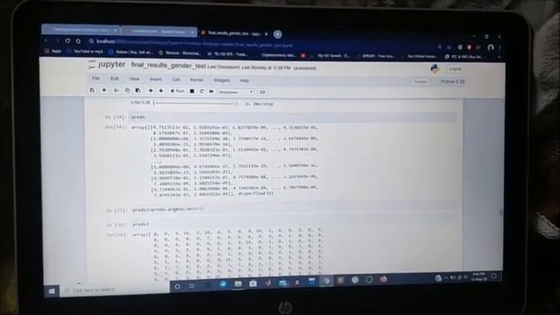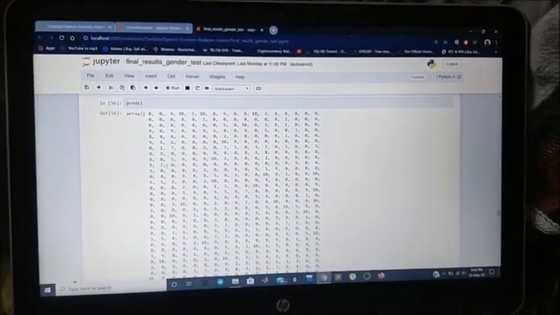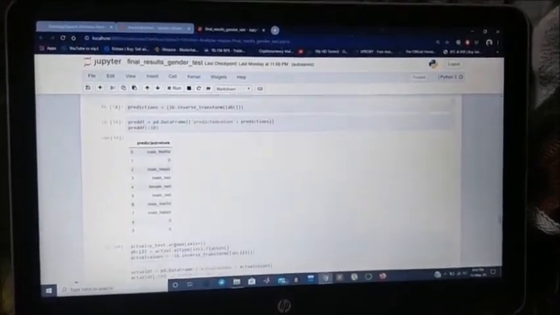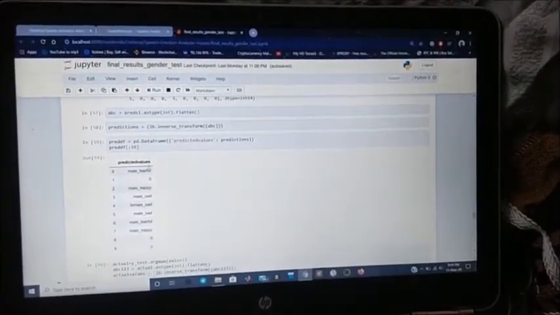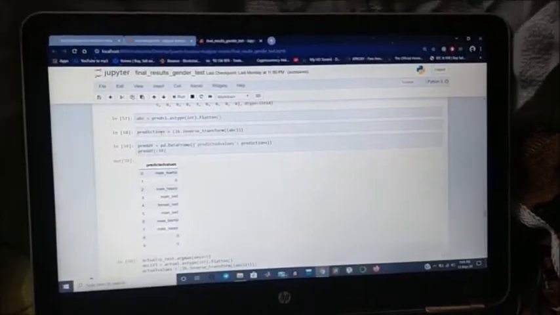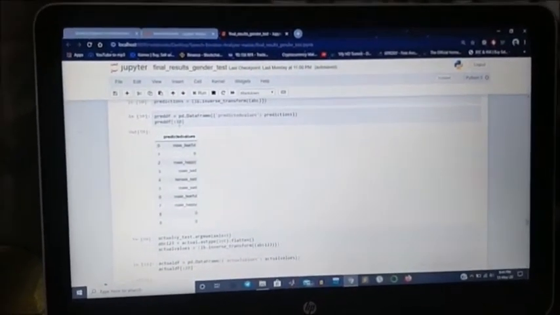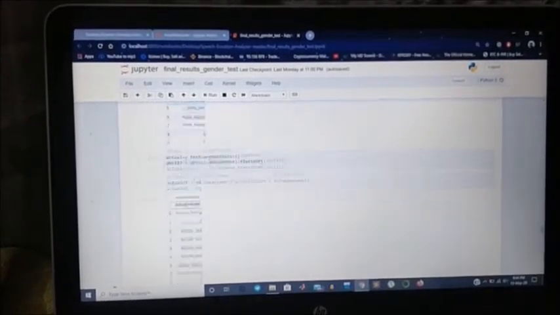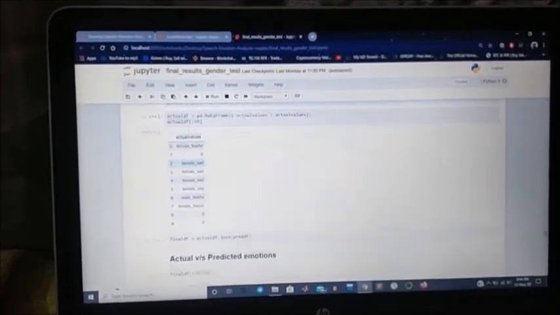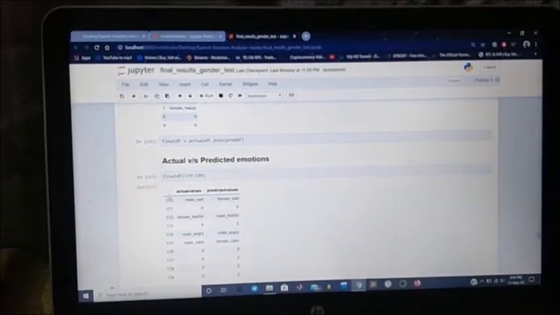Based on that, we have made a lot of tables, and then the confusion matrix. We also predicted the values, and also have the actual values. So this is the predicted value in the tabular column, and the actual values, and then the prediction versus the actual.